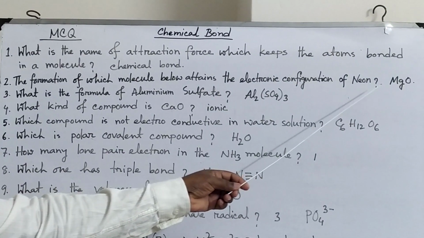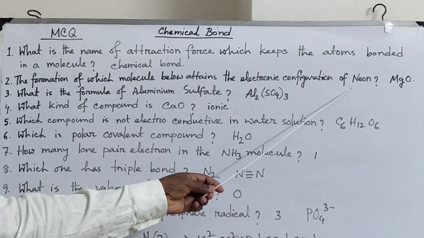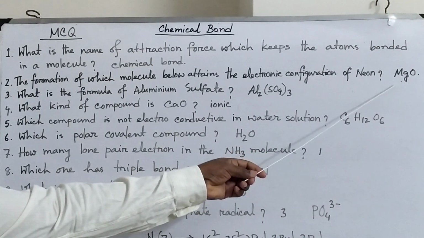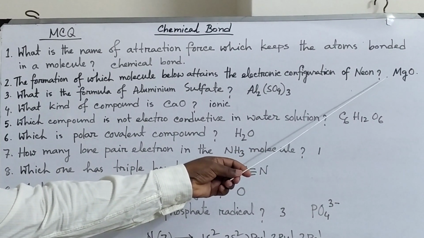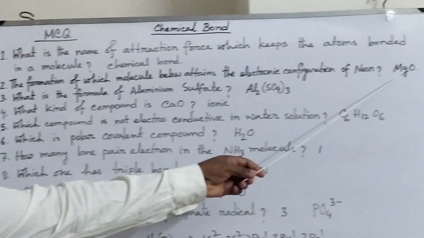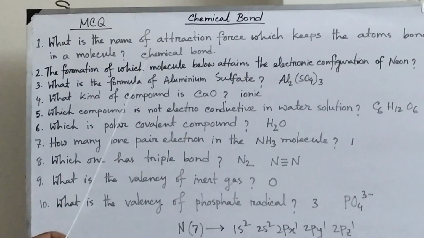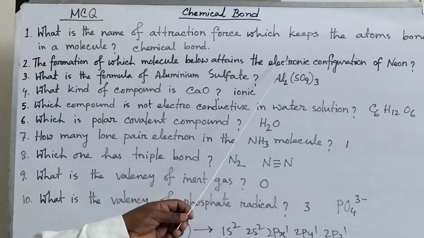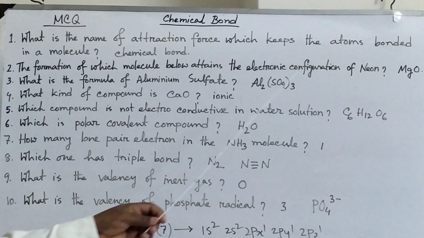It donates 2 electrons and gets the electronic configuration like neon. And oxygen receives 2 electrons and gets a stable electronic configuration like neon. So in the magnesium oxide molecule, both magnesium and oxygen attain the electronic configuration of neon.